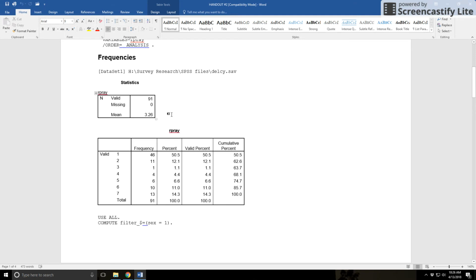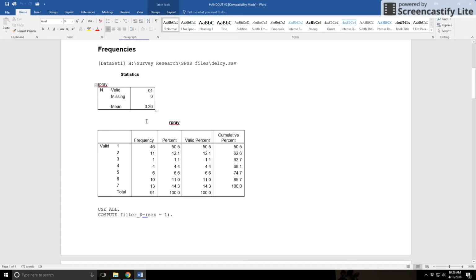So to begin, you would talk about how you measure your variable. I measure prayer on a scale of 1 to 10, 1 being people don't like to pray, and 10 being they love to pray. So then when you say on average females are 3.26, that lets you know they were more on the not liking to pray side. So you'd say females were 3.26, which is closer to not liking to pray.